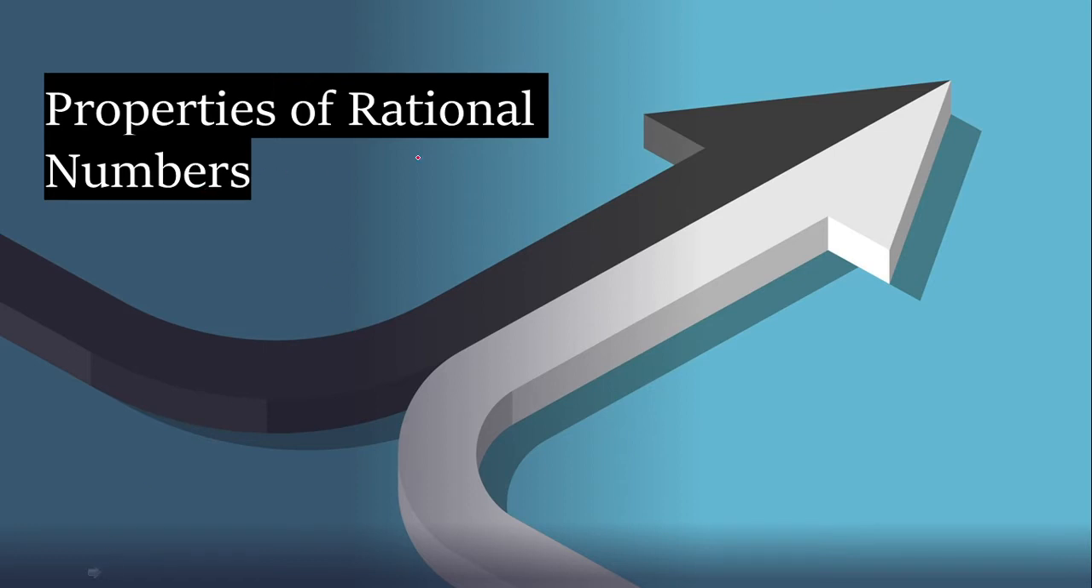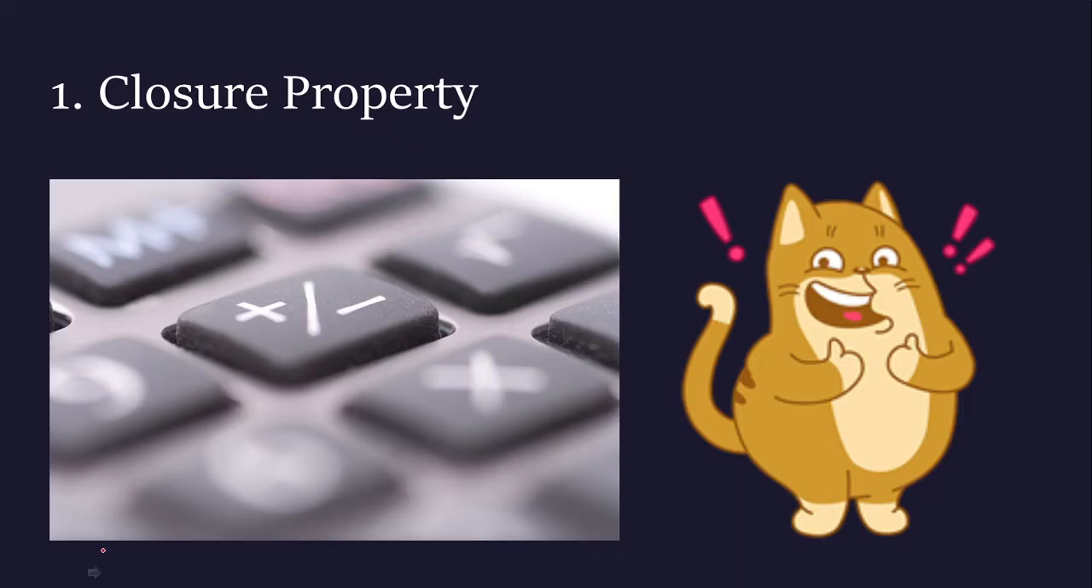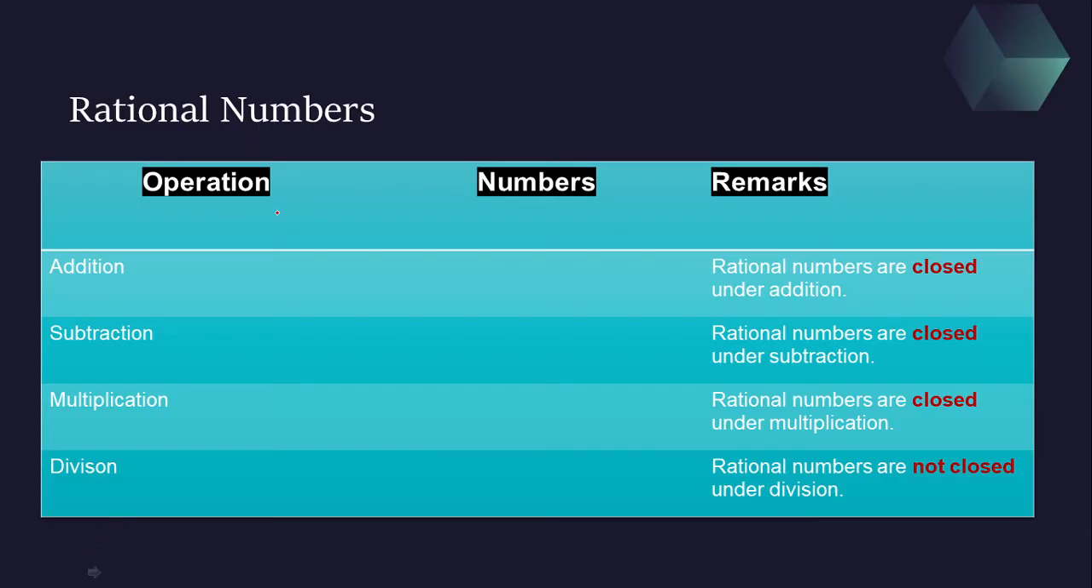Then after seeing what rational numbers are, let's move towards their properties. The first property of rational numbers which we are going to see is the closure property. Let's see what exactly this property tells us. For rational numbers, we are going to check 4 different categories. Everyone knows there are 4 basic operations which we do on numbers: addition, subtraction, multiplication and division. These are the basic operations which we carry out on the various numbers.